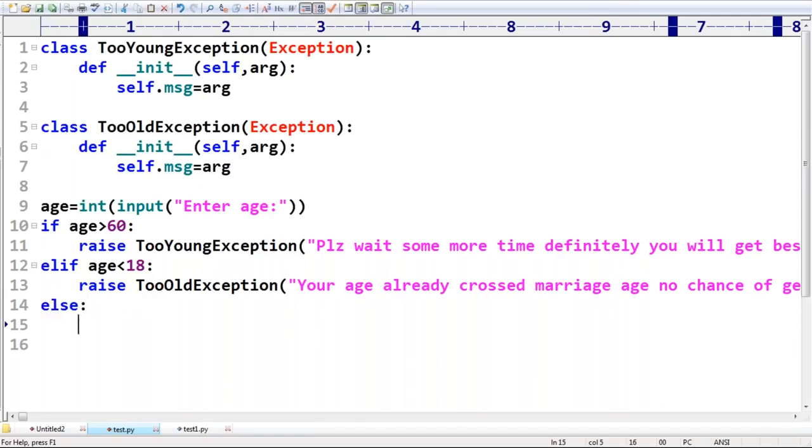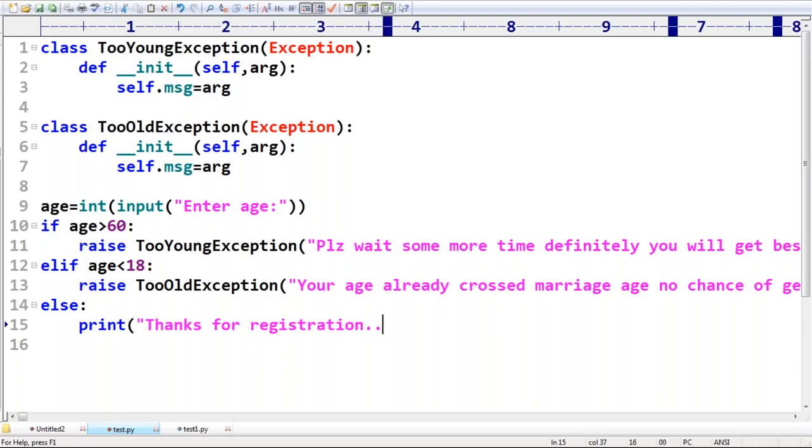Else, man, his age is not less than 18 years and not greater than 60 years, then automatically you require to provide more meaningful information, right? Print: okay, thanks for registration.